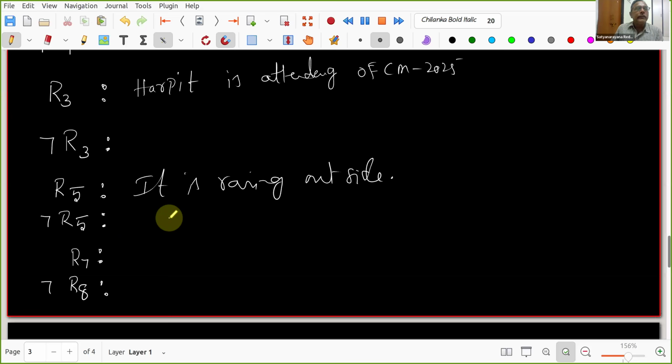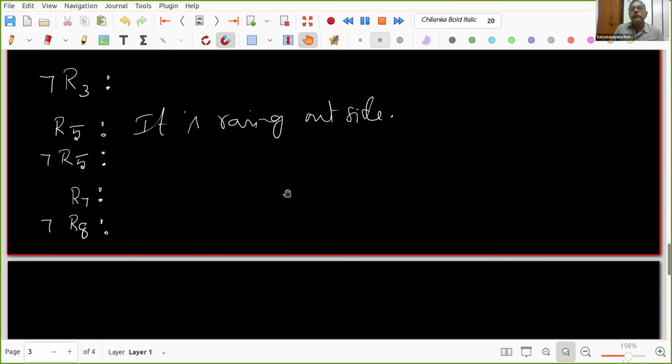Room number 6 people, be quick. It is not raining outside. Good. Room number 7, be quick. Palak, you may.